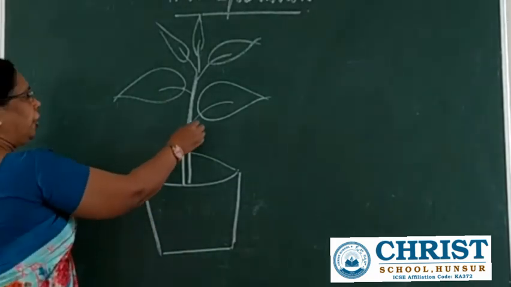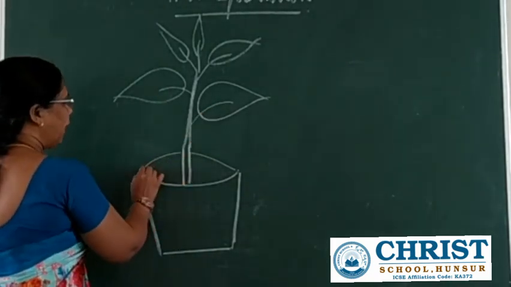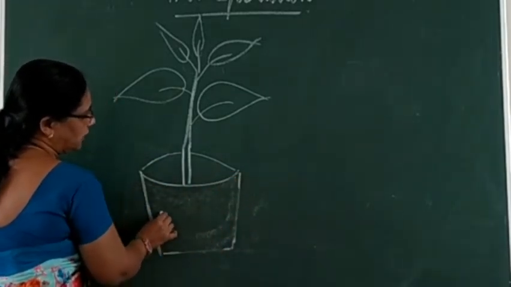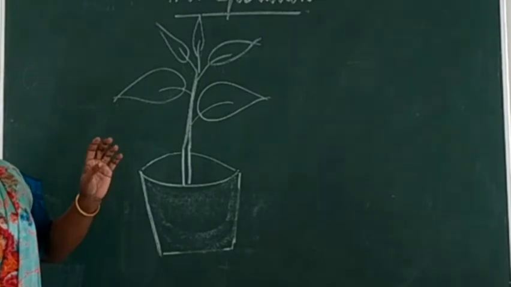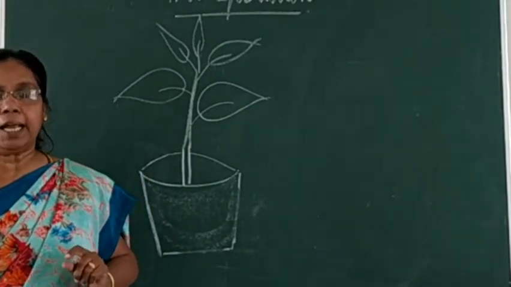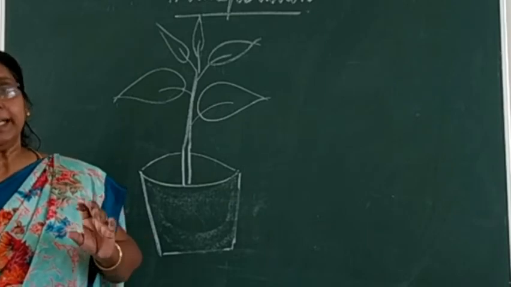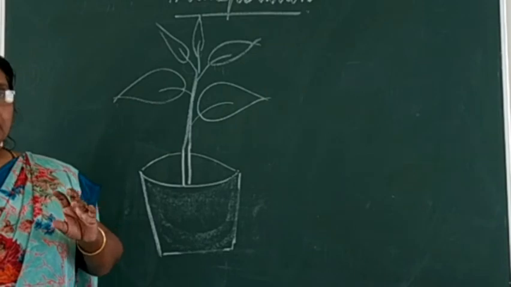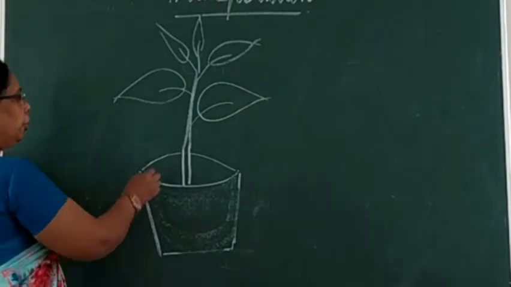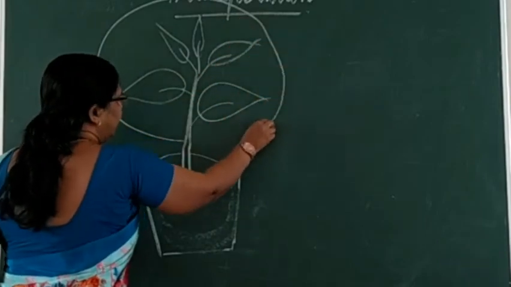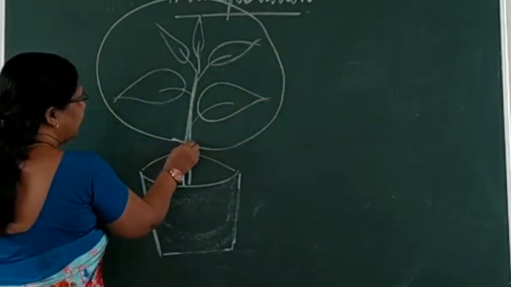Now what you have to do, here in this part, what is present, children? Yes, soil is present, isn't it? So you have to take a transparent polythene bag. What is meant by polythene bag? Yes, plastic bag. It should be transparent. Then you have to tie it here. Completely you have to tie this transparent bag.